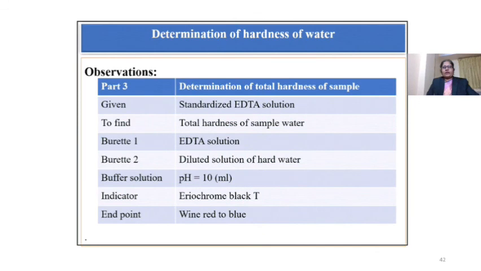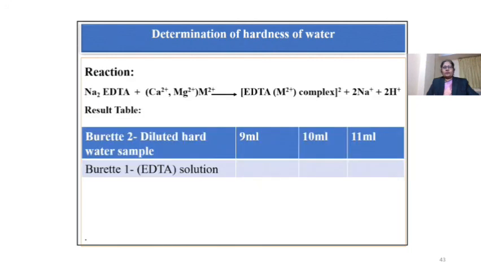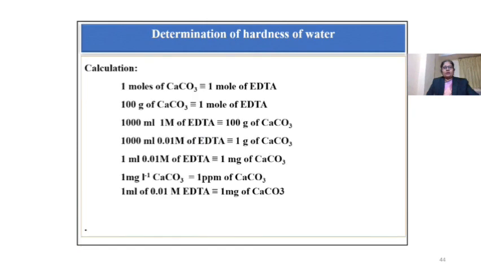Observations. Given is standardized EDTA solution. To find total hardness of sample water, burette 1 contains EDTA solution, burette 2 contains diluted solution of hard water, buffer solution of pH 10. Indicator is Eriochrome black T indicator and end point is wine red to blue. This is the reaction. Record the reading in observation table.